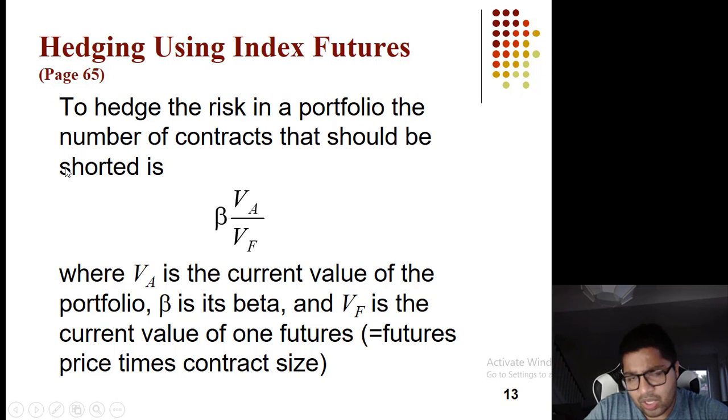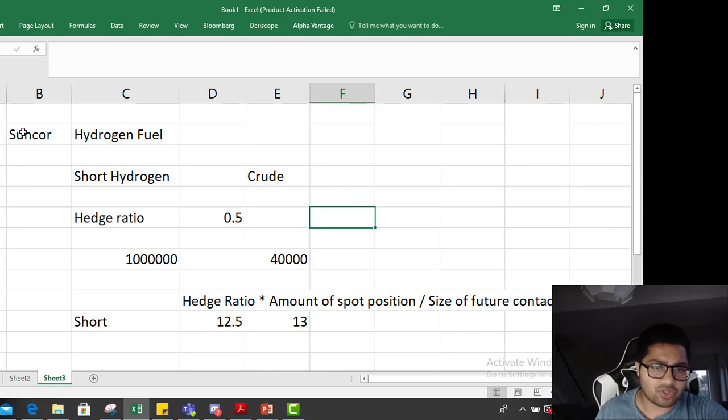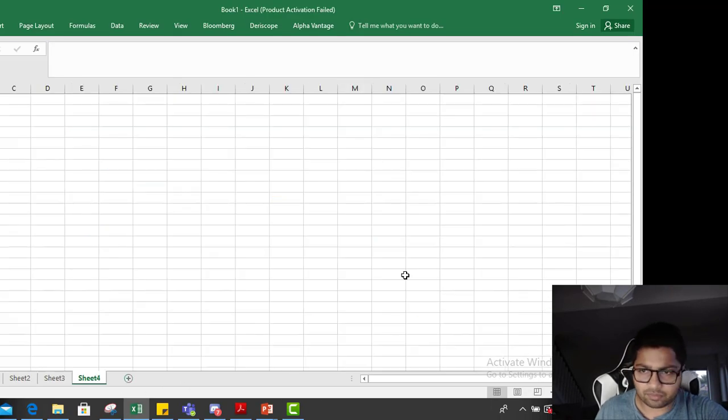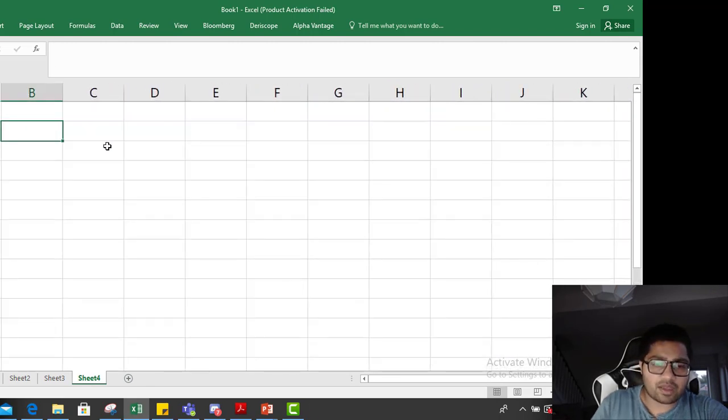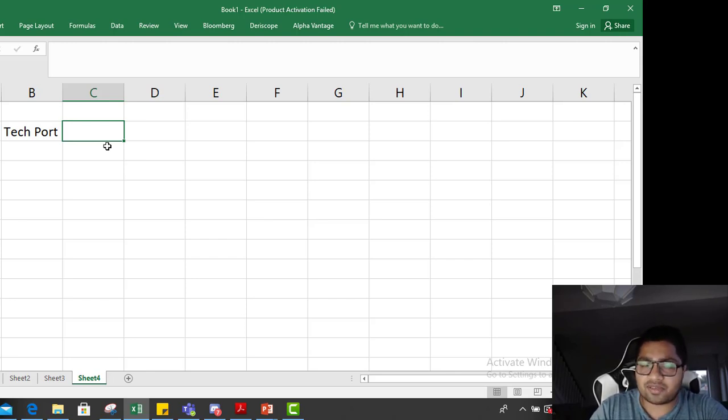Now what happens when you are hedging, let's say, equity positions? I have mostly tech stocks in my portfolio, right? Now tech stocks rise and fall more, their deviations are more, so they have more risk and more movements than the market.